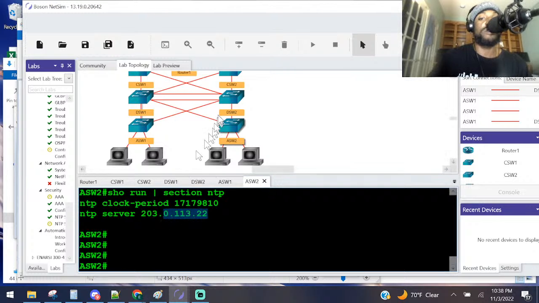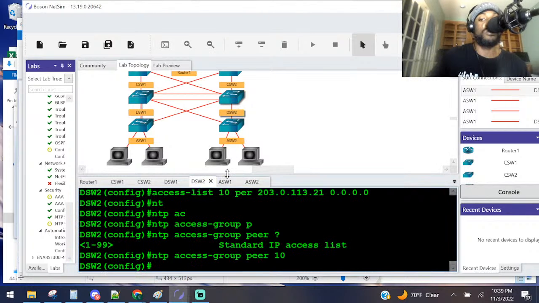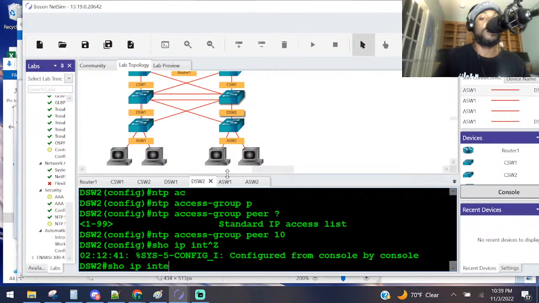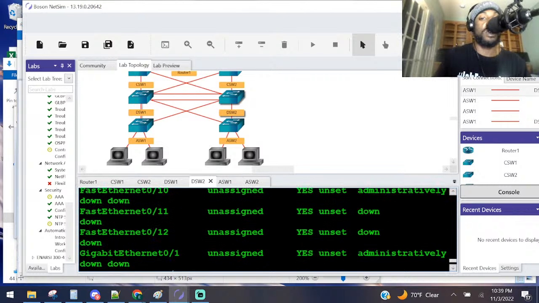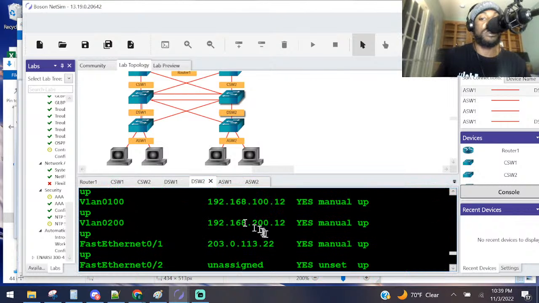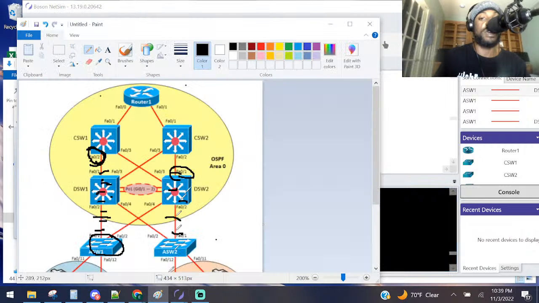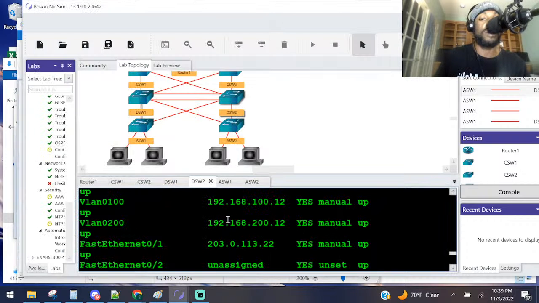113.22. What interface is that? That's on this guy, I believe. DSW2, show IP interface. Oops. Let's see. Show IP interface brief. It is 113.22, the FA01 interface. Where is that at? Yep. So it was this interface right here. That's where he gets his time from. And then we're going to create an access control list to block any other traffic. So that's only 113.22.